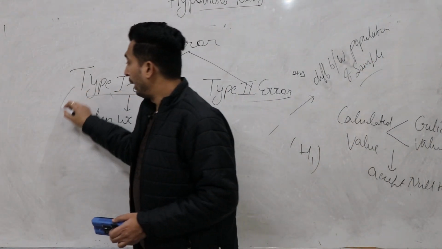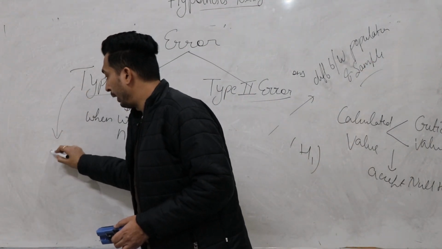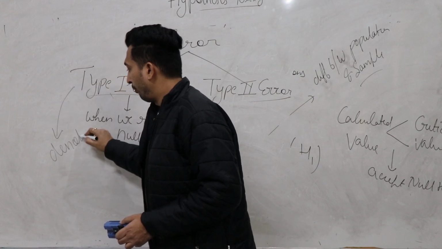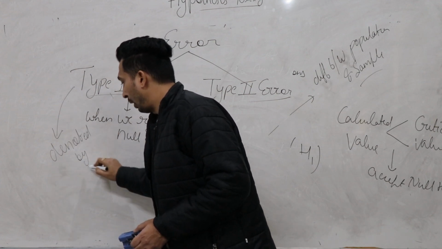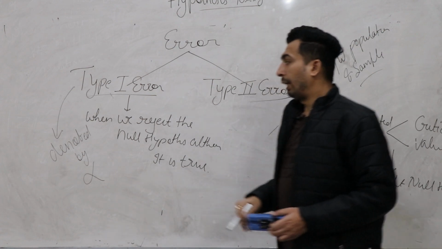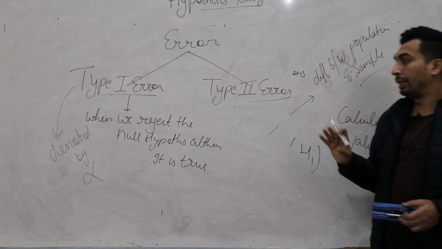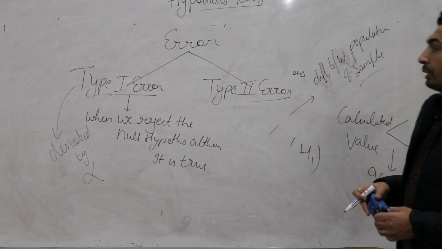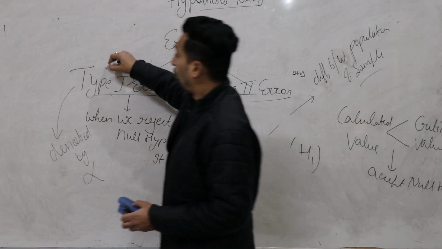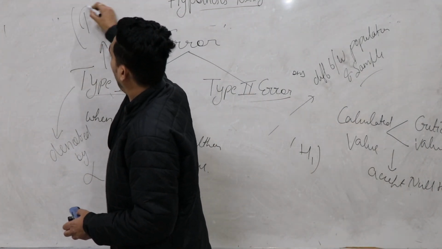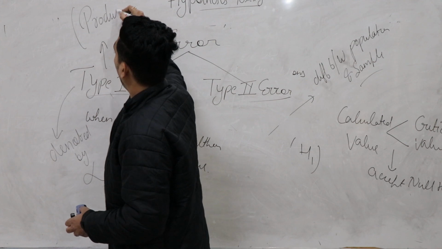One thing keep in mind, type 1 error is denoted by alpha. Type 1 error simply means when we reject the null hypothesis although it is true, and type 1 error is also known as producer's risk.